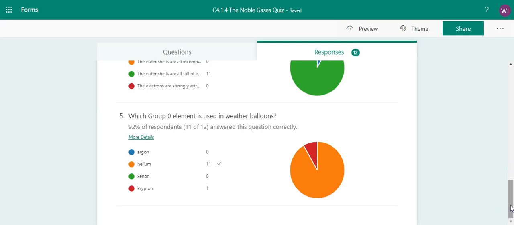The last question was very well answered. Only one of you got this wrong. Which group 0 element is used in weather balloons? It's helium. If you're the person who got that wrong, then just go back and have a look at your notes. There's not any understanding here, it's just a question of learning the facts. So just go back and have a look at them.